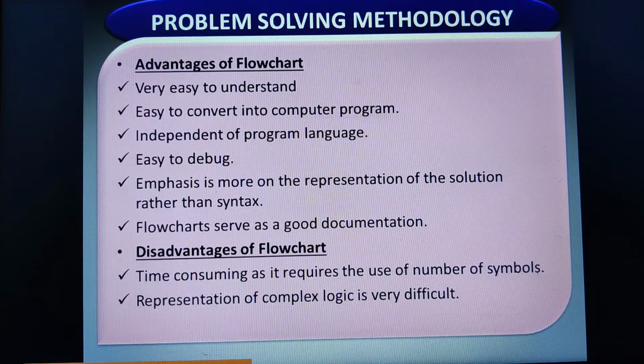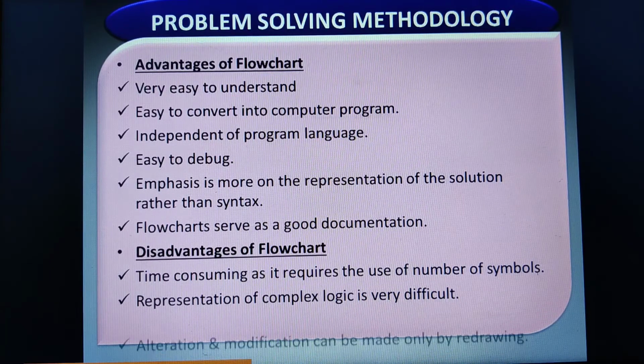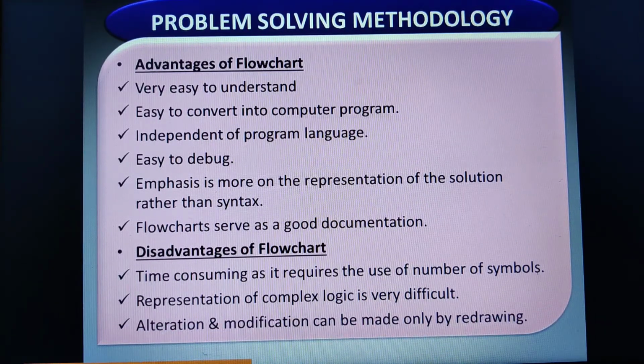Now, lastly, the disadvantage: the alteration and modification can be made only by redrawing. If you need to modify or upgrade your flowchart by adding different modules to it, then we need to redraw it. We cannot make the adjustment within the same flowchart. That is the disadvantage.